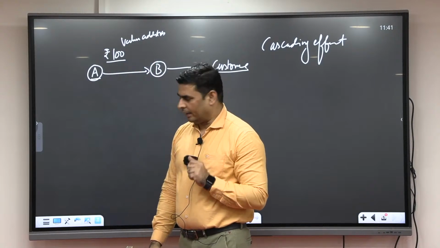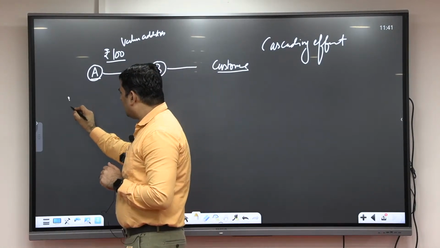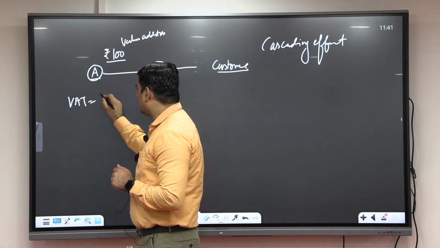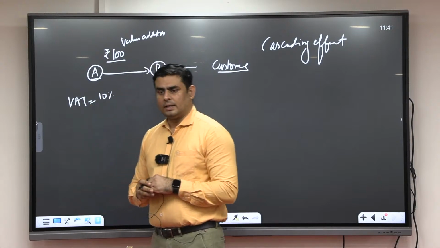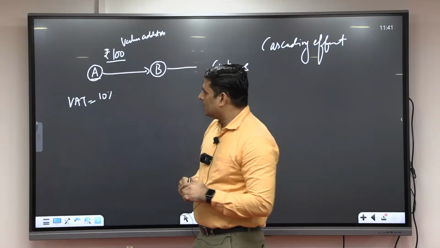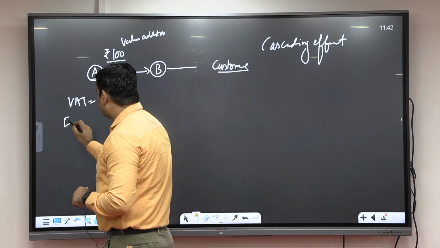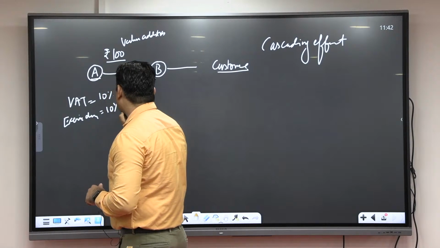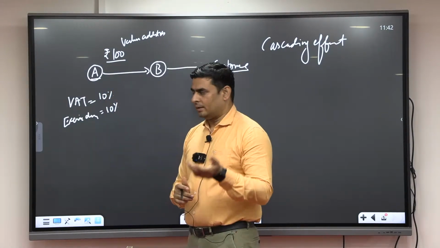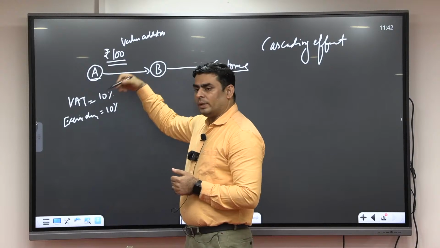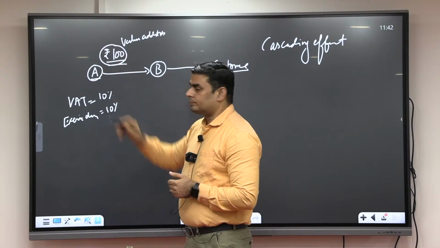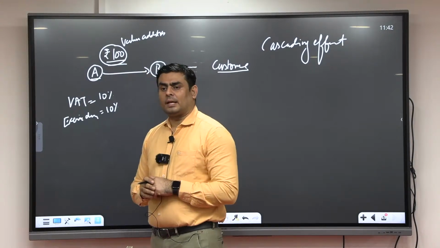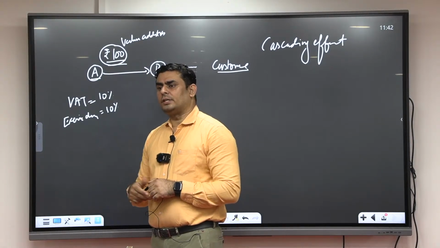Now suppose VAT, value added tax, here is 10%, and excise duty is also 10%. When he is doing this production and making the value of 100, excise duty will be applicable because excise duty is on production.